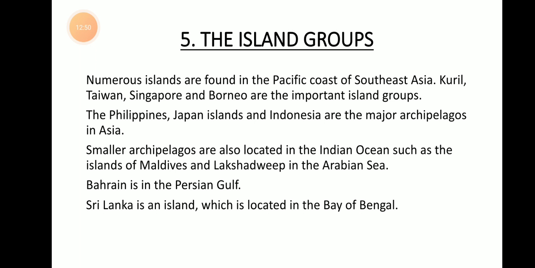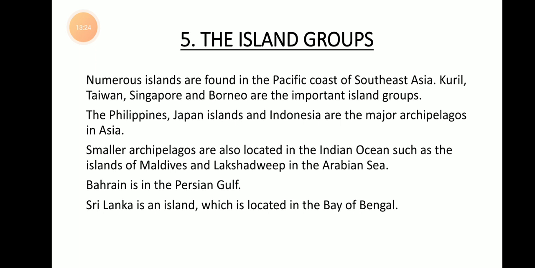Okay. Then the final group of land system in Asia is the island groups. You all know what is an island, isn't it? A land surface which is surrounded by water on all sides is called an island. In Tamil we call them Teevugal. So numerous islands are found in the Pacific coast of Southeast Asia. Okay, in the Pacific region of Southeast Asia, you can see a huge number of islands.